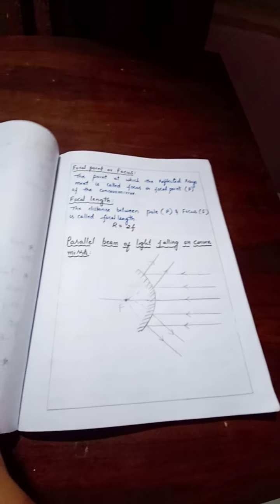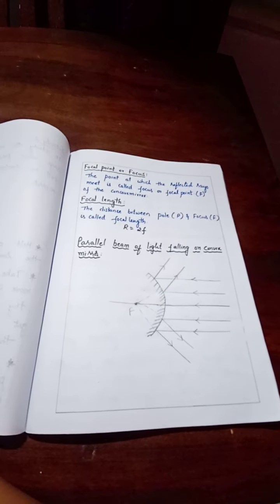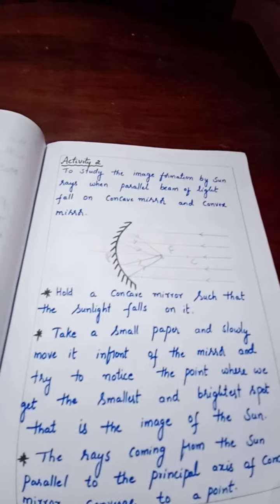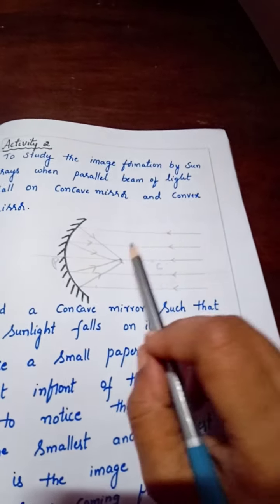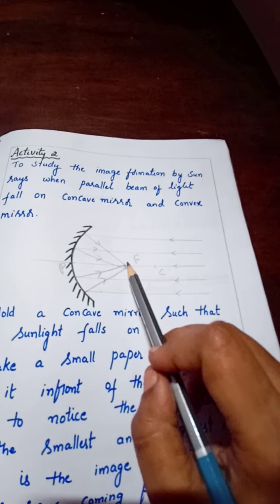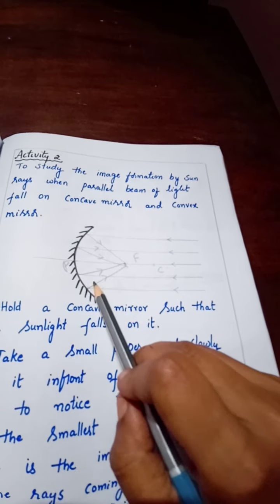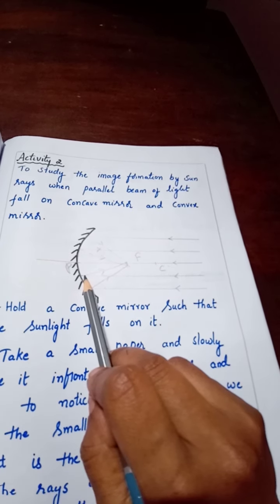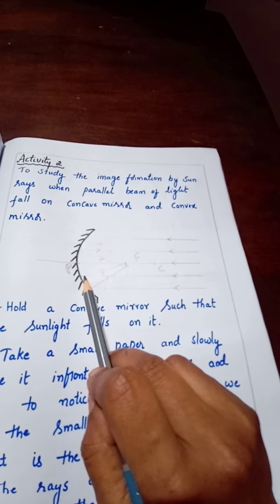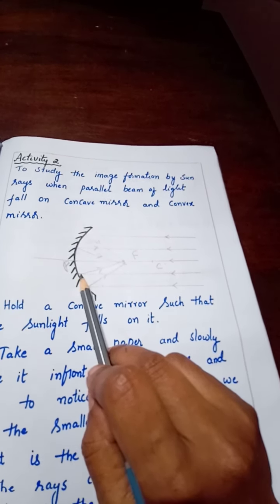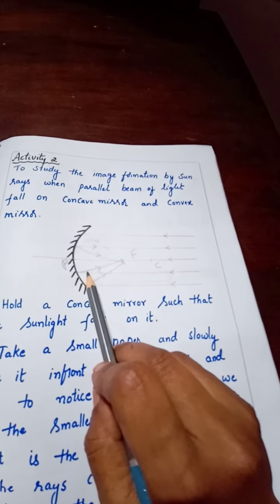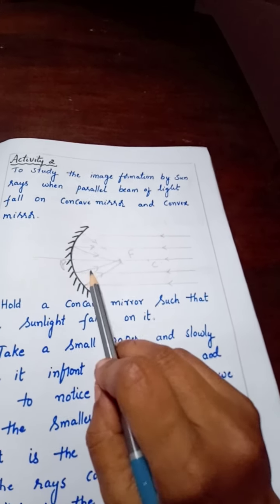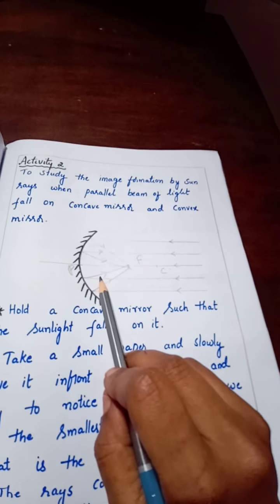Concave mirror, anybody can easily draw a concave mirror because it is just converging. See here, a parallel beam of light is falling on it and converging. All of them are meeting at focus. This is a concave mirror. Why is it a concave mirror? Because the outside of the mirror is painted and the inside surface is acting as the reflecting surface. A cave-shaped surface is acting as the reflecting surface. That's why it is a concave mirror.